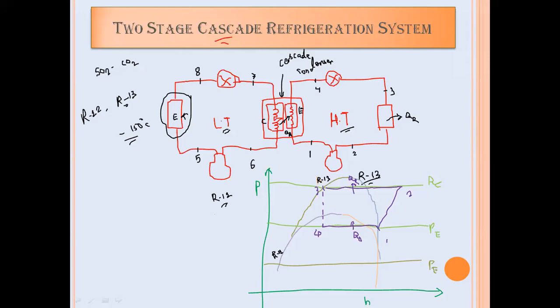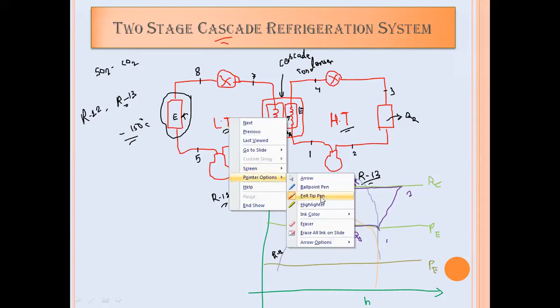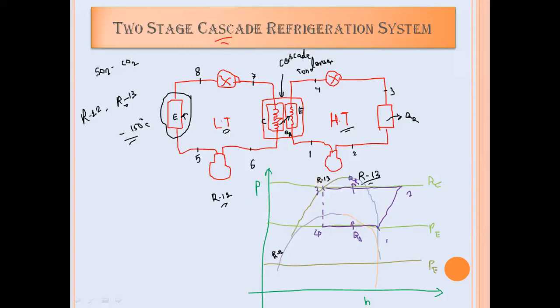So the condenser pressure will be slightly higher. Sorry, this will be the straight line. So this will be the condenser pressure for R12 refrigerant.